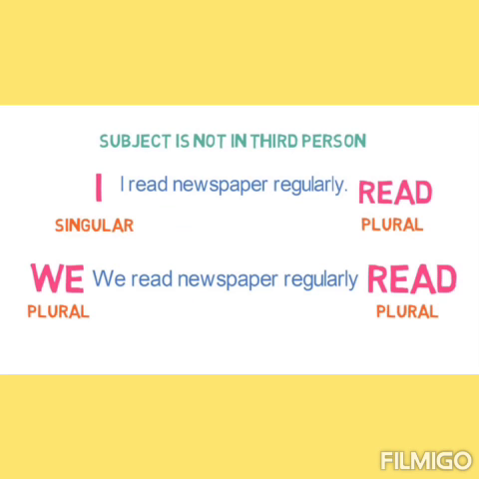When the subject is not in third person, I, we and you, these are first person or second person. I read newspaper regularly. We read newspaper regularly. I is singular, but we always use the plural verb read, not reads, with first person. We is plural. So it is obvious that we will use a plural verb with a plural subject.